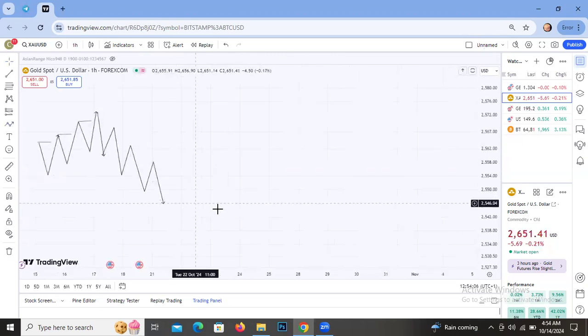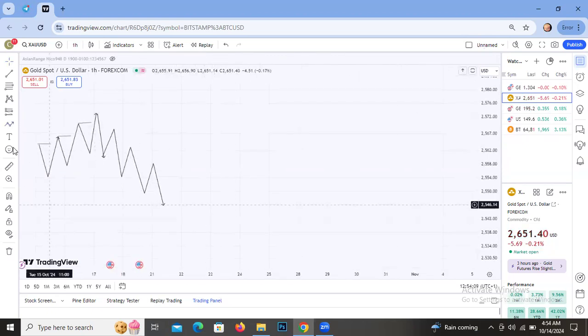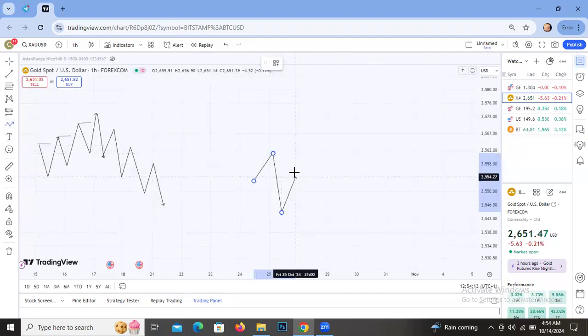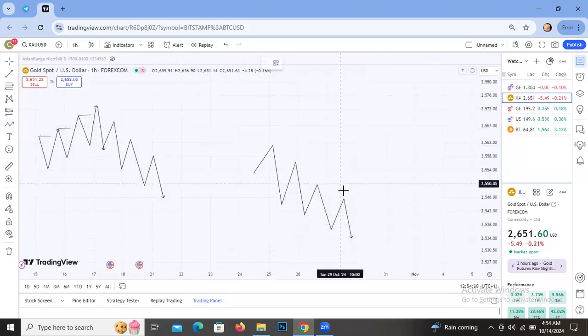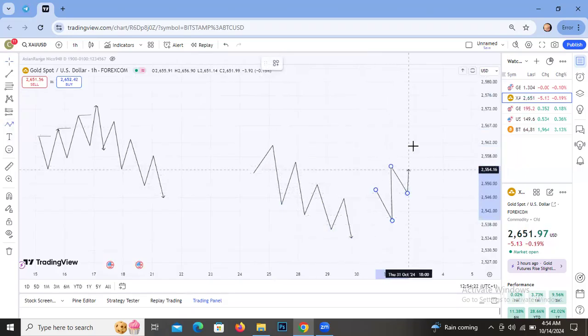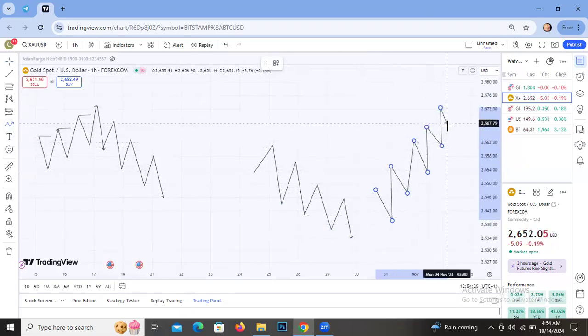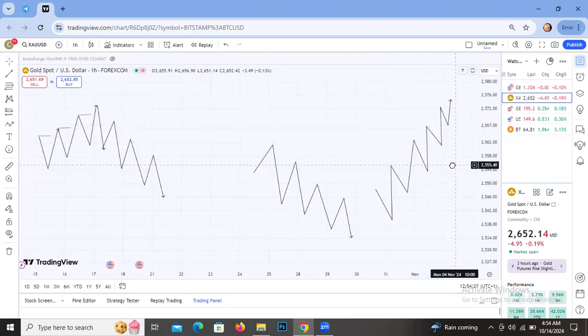So what do I mean by downtrend? Breaking of the low lows. Breaking of the low lows, while the uptrend is breaking of the high highs, and all that.